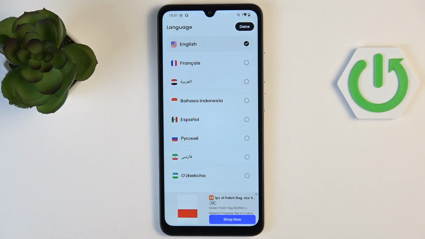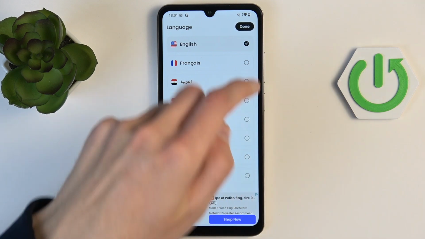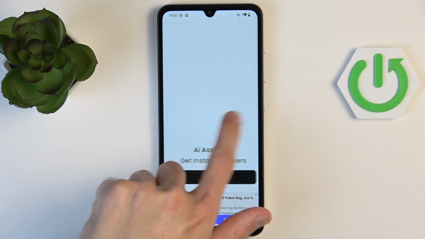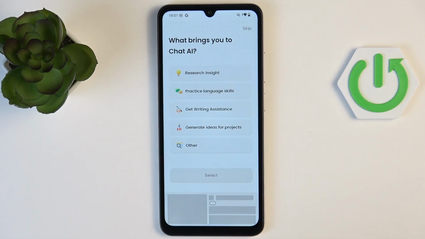Well, at the very first glance, we can see that at the bottom we have ads, and no original applications have that. The legit ones, like for example Perplexity or ChatGPT or DeepSeek, don't have any ads since they don't need them. But if we hit done, we'll see that ads only start showing up, since if we go here, you can see that there's still an ad at the bottom.